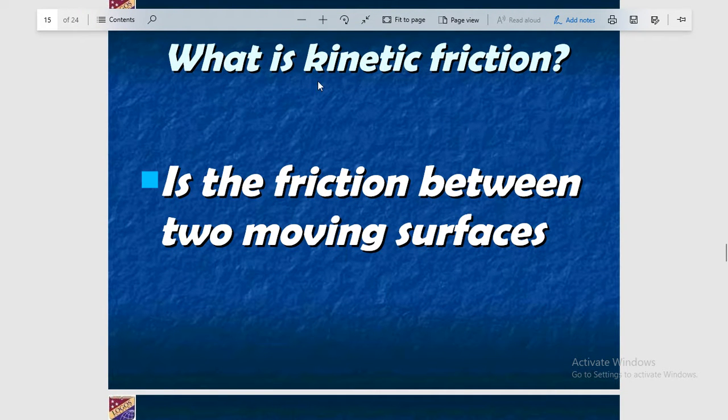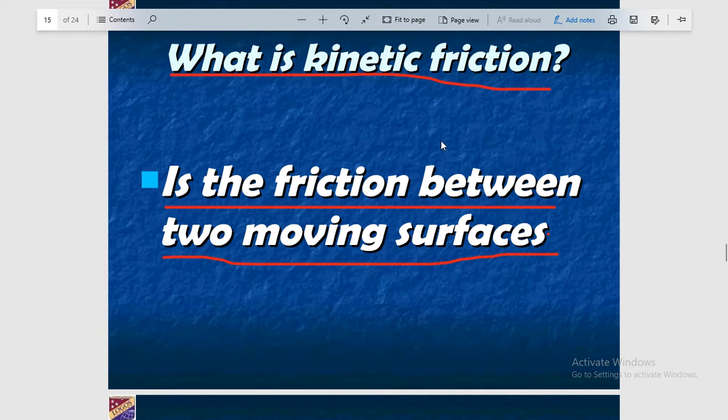So you can see here what kinetic friction is. Kinetic friction is the friction between two moving surfaces. This is a very simple definition. If two surfaces are in contact and they are moving on each other, then the friction between the two surfaces is known as kinetic friction.